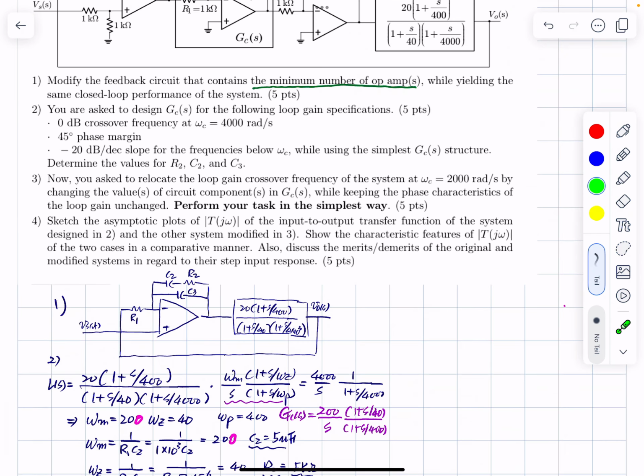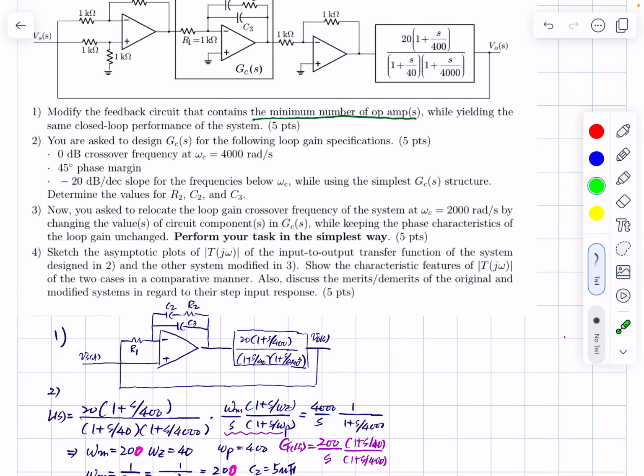Problem number 3 is to determine this one. Relocate the loop gain crossover frequency to this frequency by changing the values of the circuit components, or the value of a circuit component. That means you can change one component, or two or more components. But I specified this keeping the phase characteristics unchanged, and simplify your design and perform your task in the simplest way.